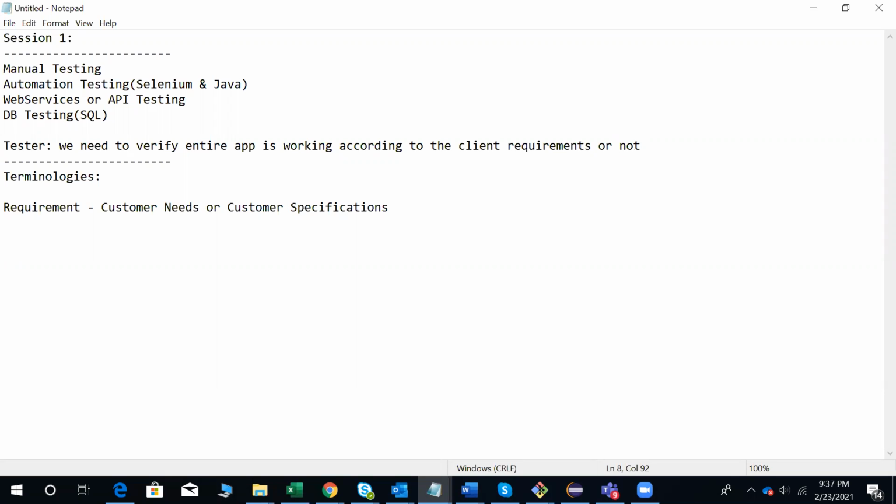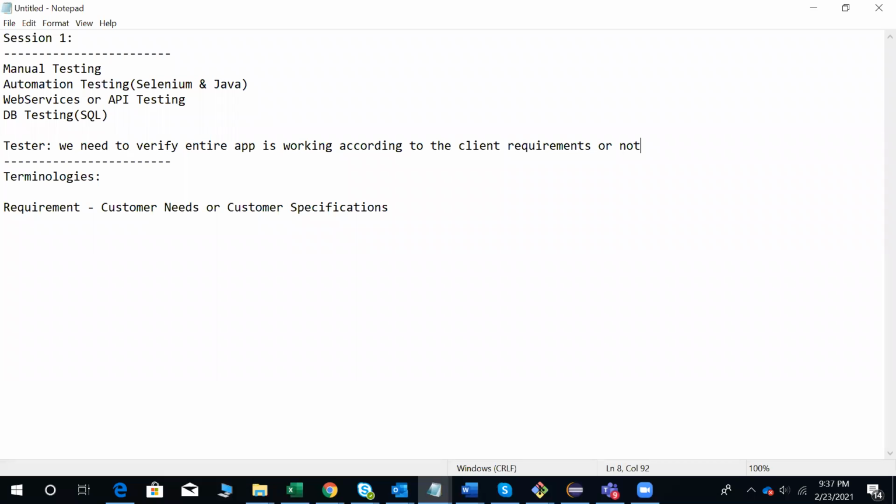We need to verify whether the application is working according to the client requirements or not. If it meets all the client requirements, then we can say that the application has quality. That is a quality application.